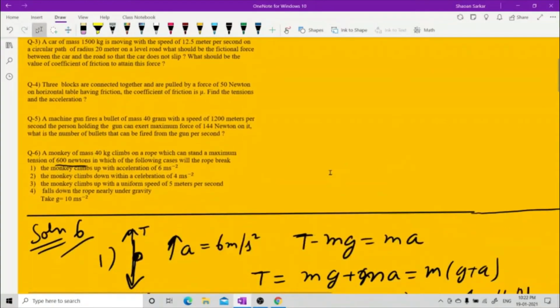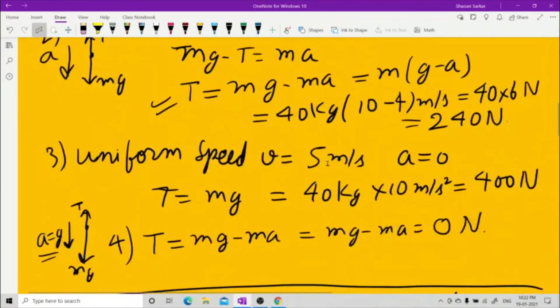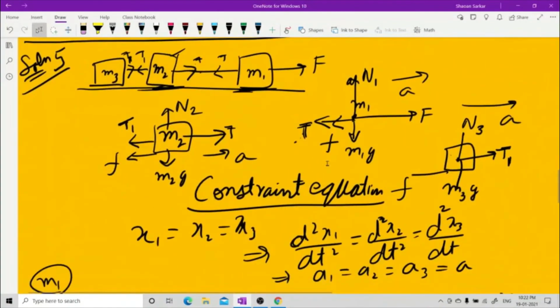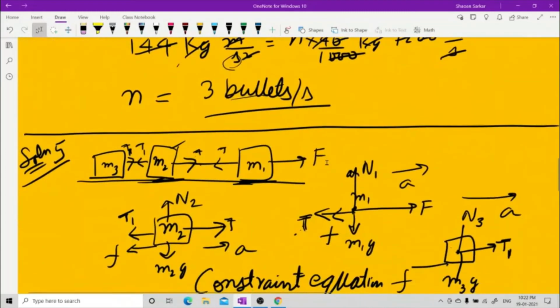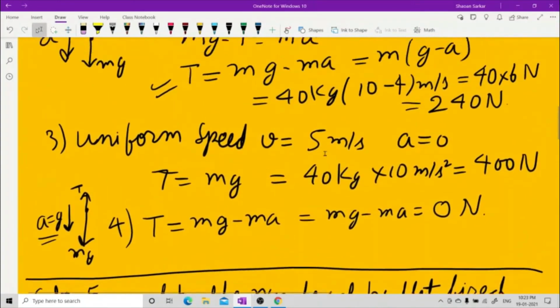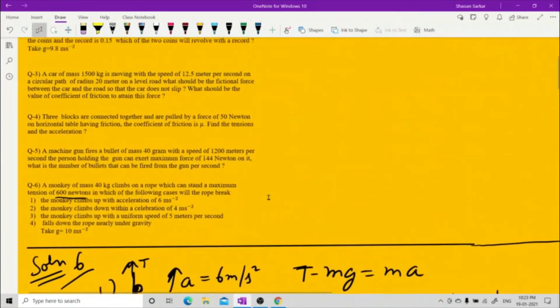I think question number 6 is done. Then 5 is done. Then this was 4. Sorry, 5 and this was 4. Just a minute, this was 4. Now let me see which is the third one.